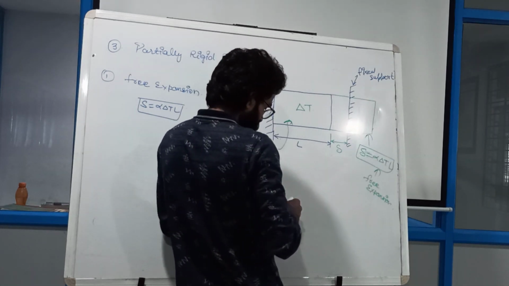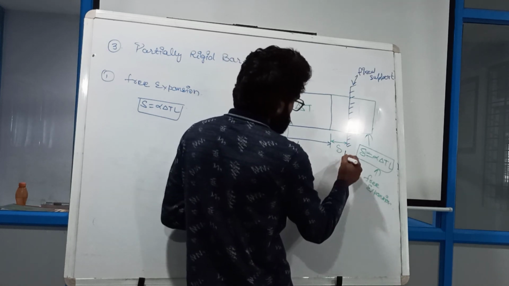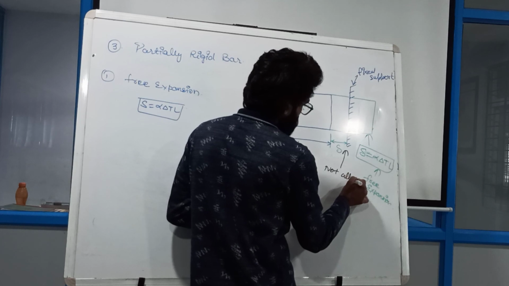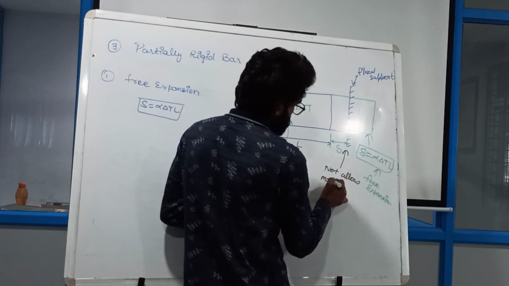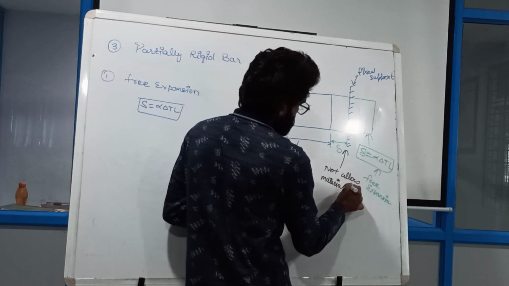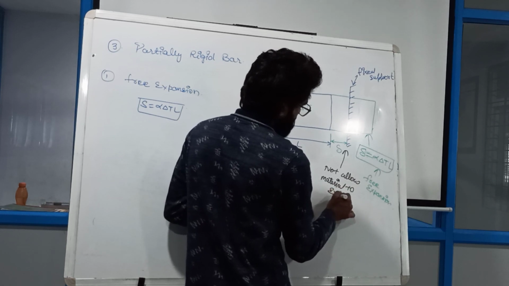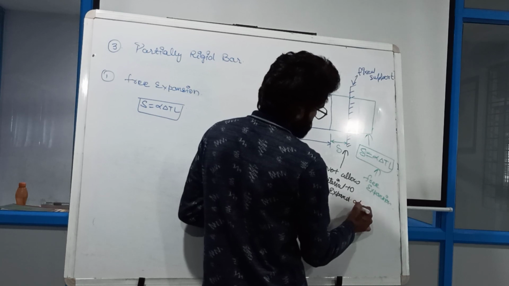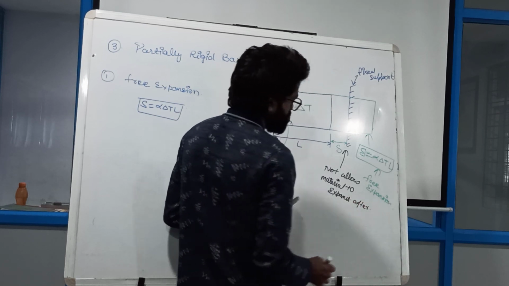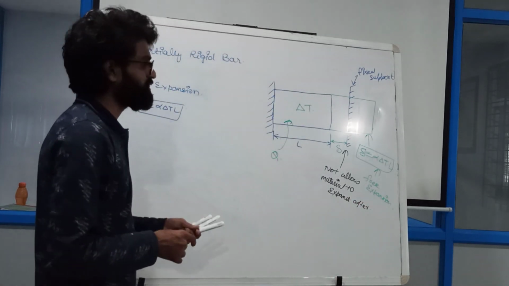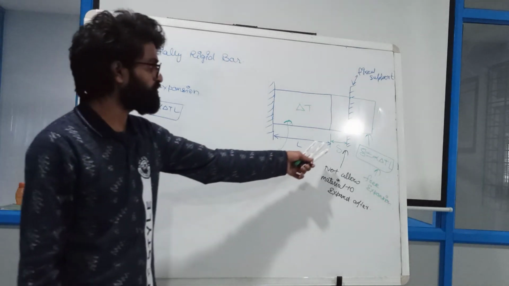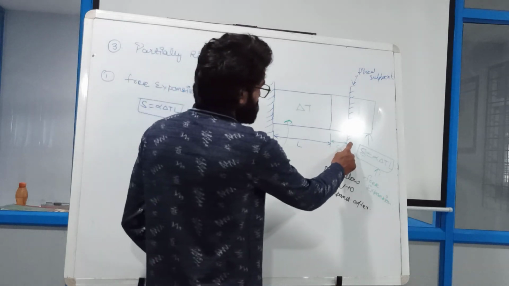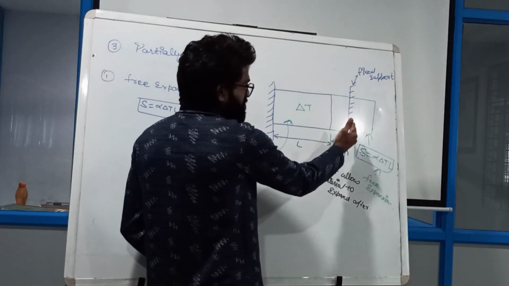So you can say that it will not allow your material to expand after this or up to this limit. So it will not allow your material to expand after this. So what is the meaning? The meaning is that it will be constrained up to here.